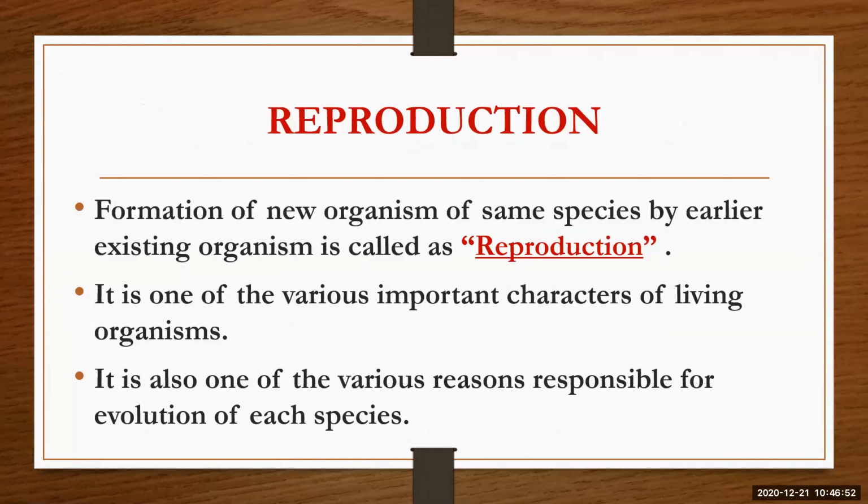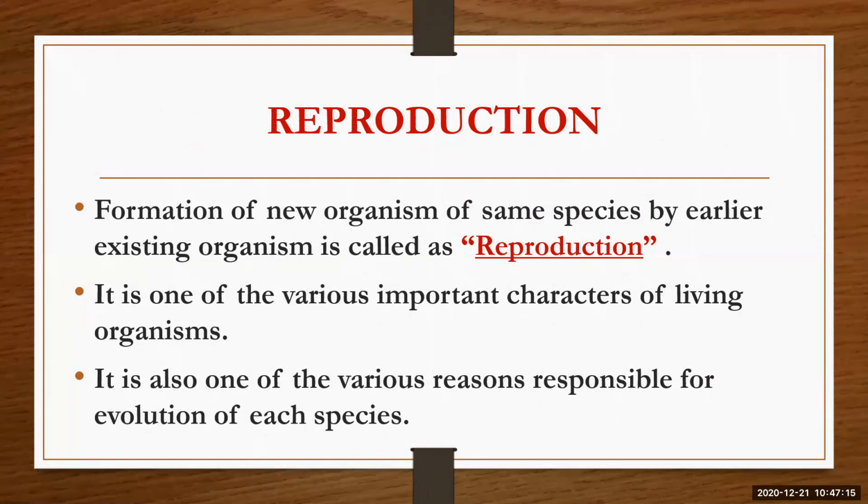Then we have learned about reproduction, the formation of a new organism of the same species by an earlier existing organism is called reproduction. Means one organism giving birth to a new organism and maintaining the continuity of the species is known as reproduction.